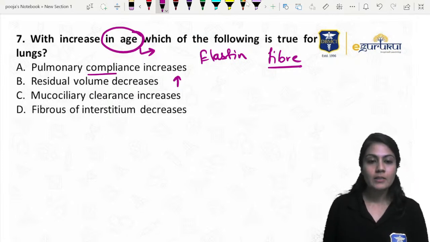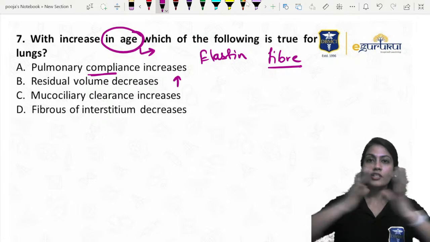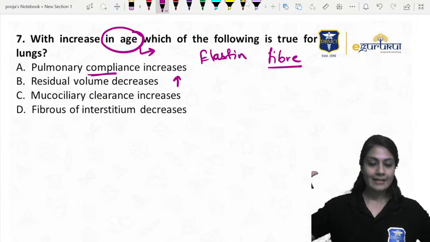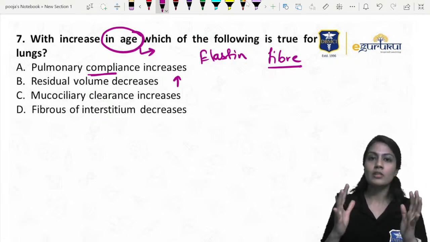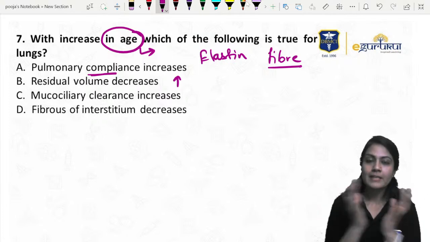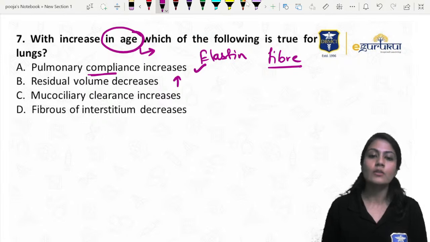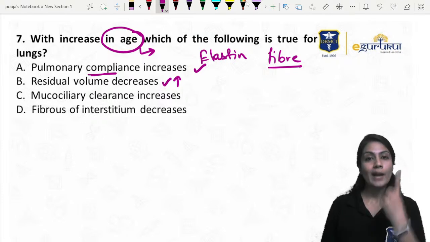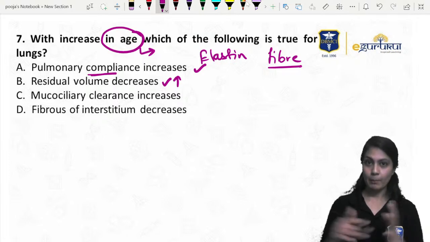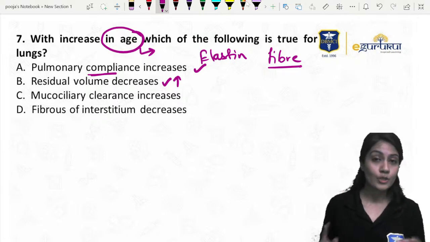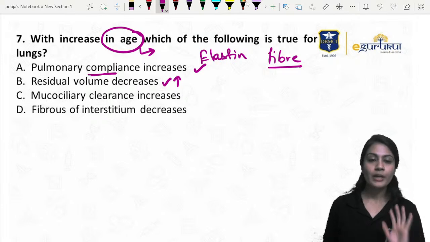And compliance means distensibility or stretchability. Obviously, elastin is giving the inward force. If that is reduced, that means it can distend very well. So that's why the compliance increases. The residual volume is also going to increase, because recoil is the property with which we expire properly without using any energy during our young age.